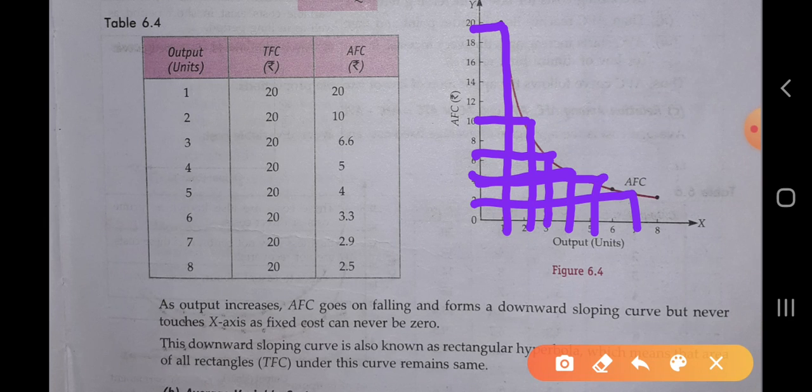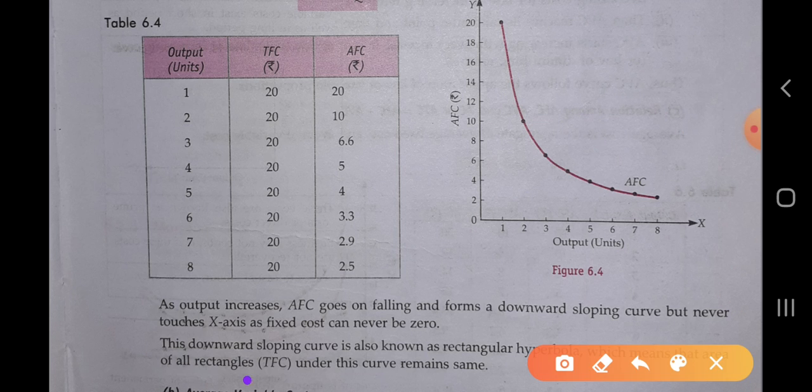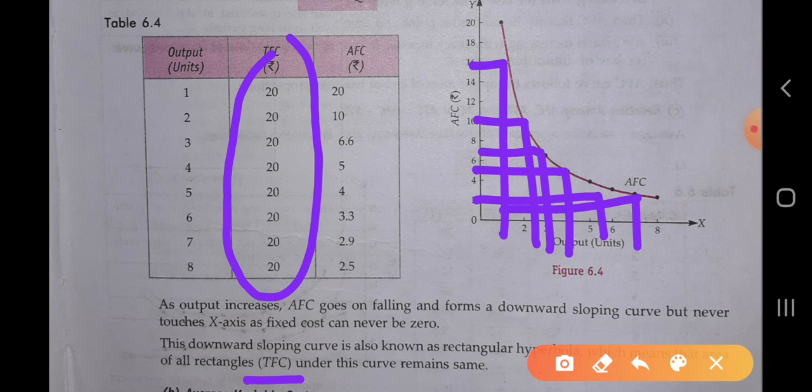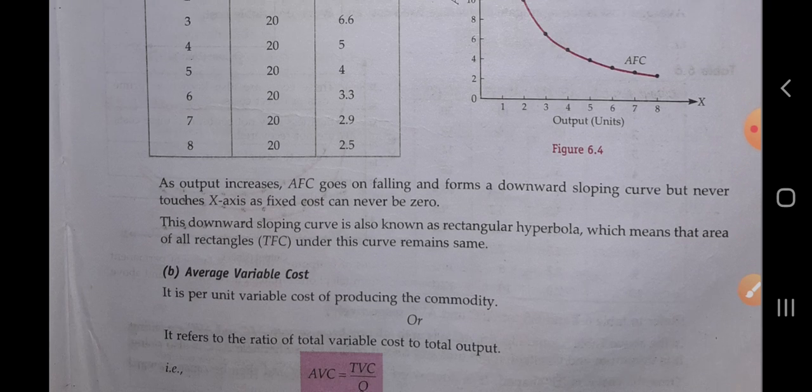Whenever we draw this diagram, the rectangles we get will always be equal, okay. So all the rectangles, that means TFC, because the TFC is always constant and remains the same, the rectangles which we have seen are always equal, so this curve is a rectangular hyperbola. The rectangle is formed from the TFC and the TFC is always the same, okay.